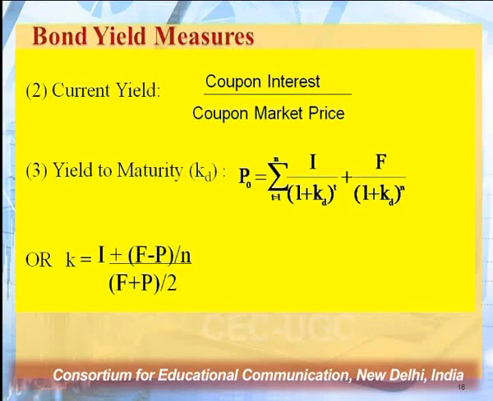Now the same RV, that is redemption value, becomes F here, and NP, that is net proceeds, the price, is represented by P, and N remains the same. So the same formula which we used for computing the cost of debt or preference share is going to be used here also for computation of your yield to maturity.